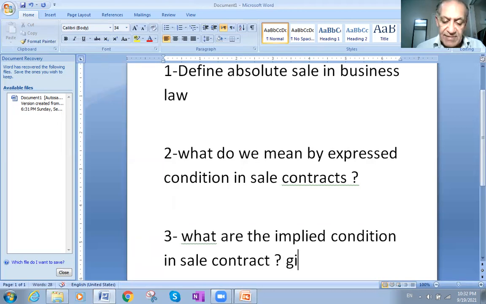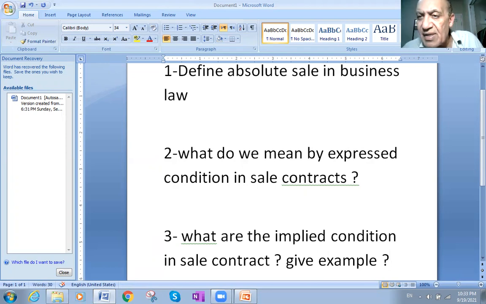Give examples. Like I told you, I know very well that I don't need to write that I am the seller who has the right to sell. There is no need to write this sentence because it's known that you are the seller, so logically, or implied, you have the right to sell. So there is no need to write it.